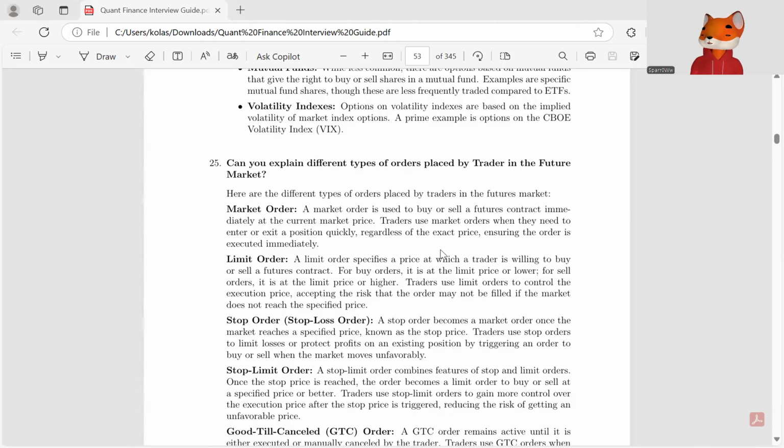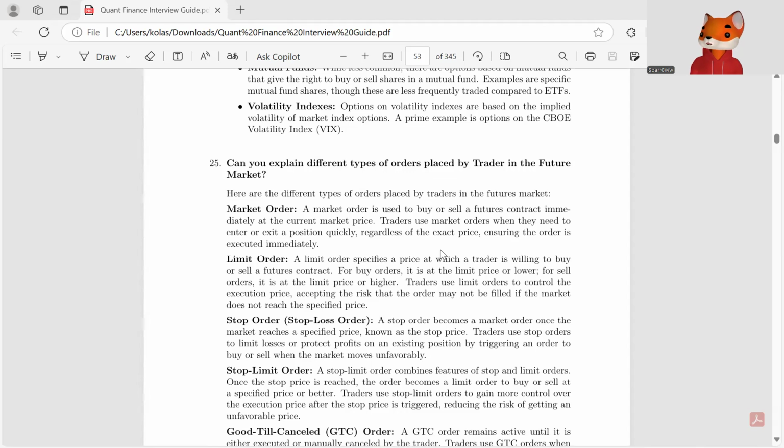Stop loss order. A stop order becomes a market order once the market reaches a specified price known as the stop price. Traders use stop orders to limit losses or protect profits on an existing position by triggering an order to buy or sell when the market moves unfavorably.